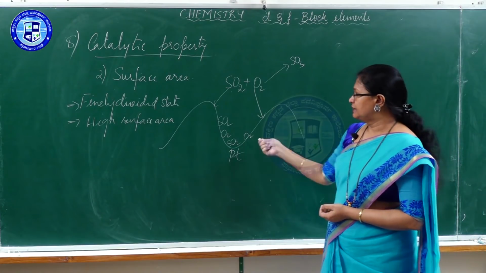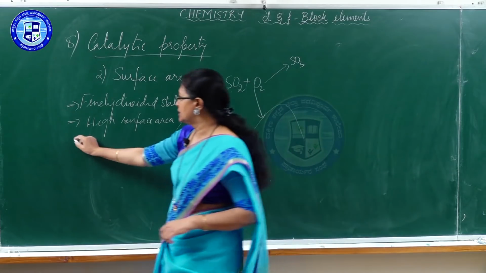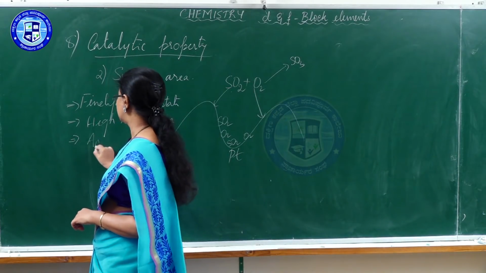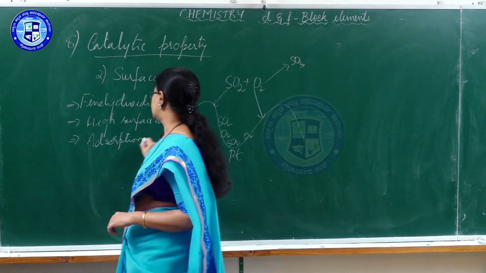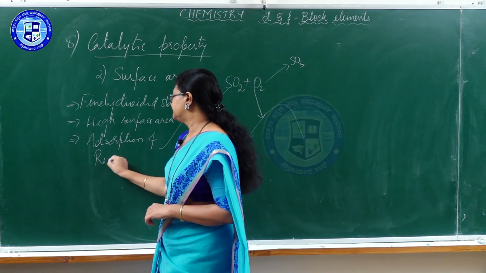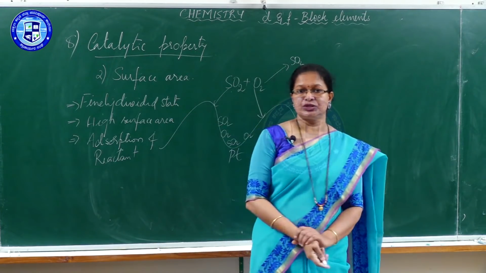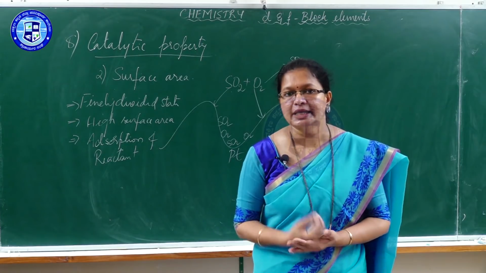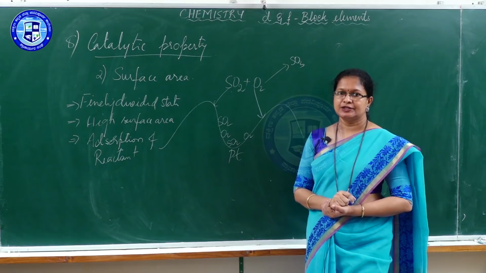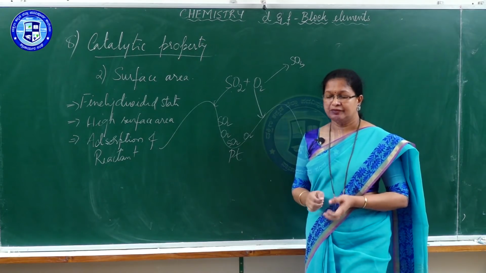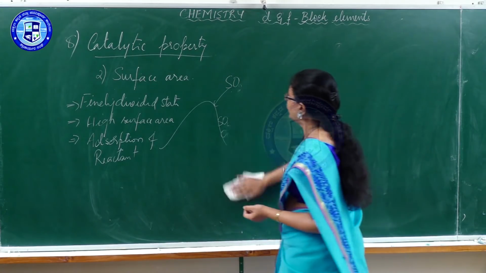Higher the surface area, more is the adsorption. Here due to this, there will be higher adsorption of reactant molecules, causing higher concentration of reactants on the surface, making the reaction faster than the reaction which is uncatalyzed. So, this is the second reason that we can give for the catalytic property of transition elements.